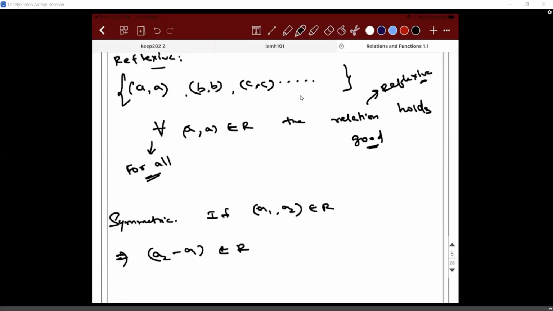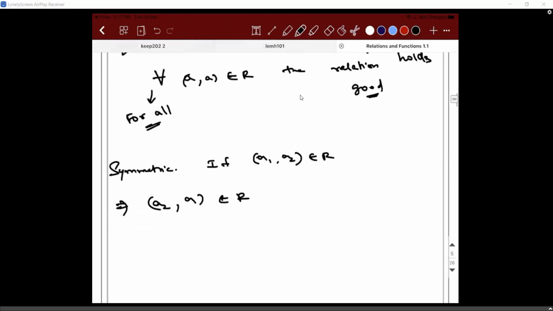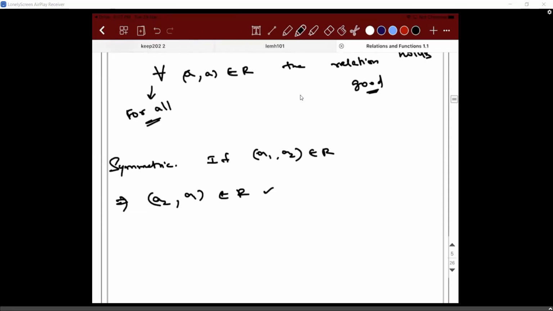For example, if you take 1 and 3, 1 minus 3 is minus 2. Then for (a2, a1), 3 minus 1 is going to be 2. So in both cases it is divisible. Whether it is plus 2 or minus 2, we are not concerned about it. So hence it satisfies. How you write this: for all values of (a1, a2) that belong to R, it implies (a2, a1) also belongs to R.